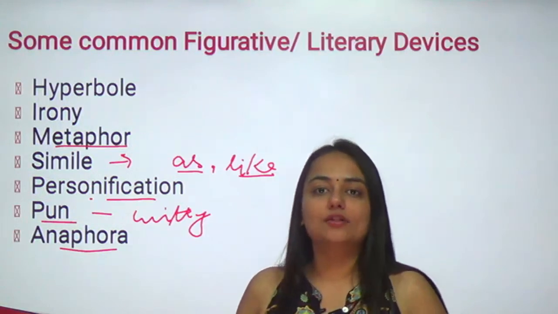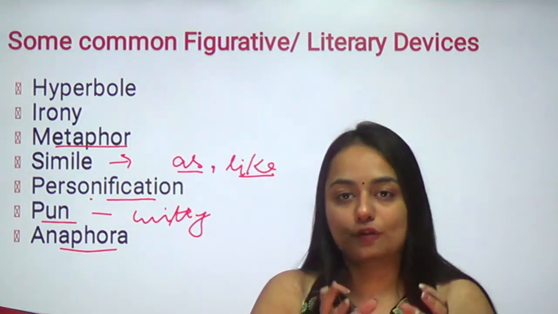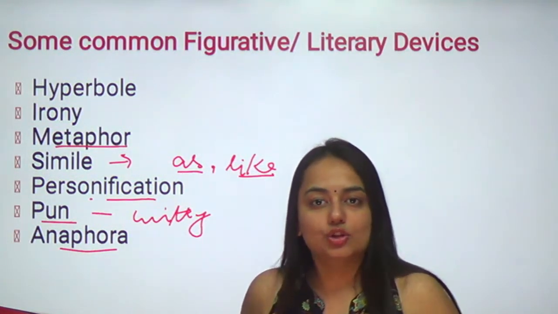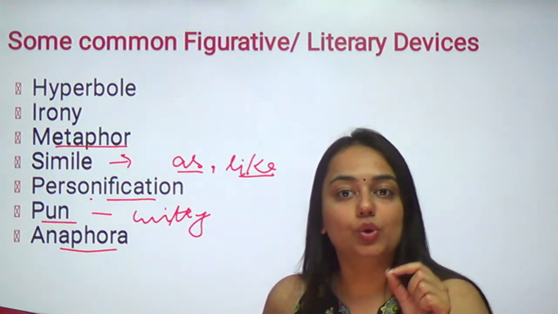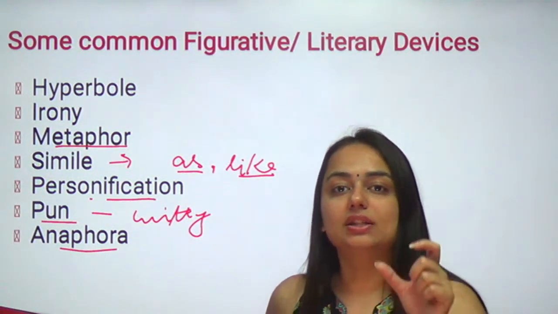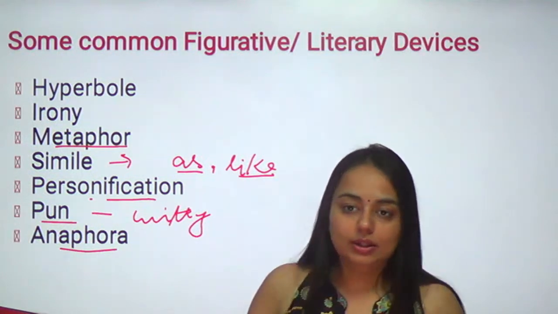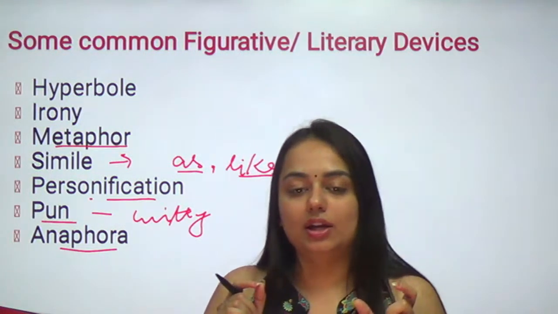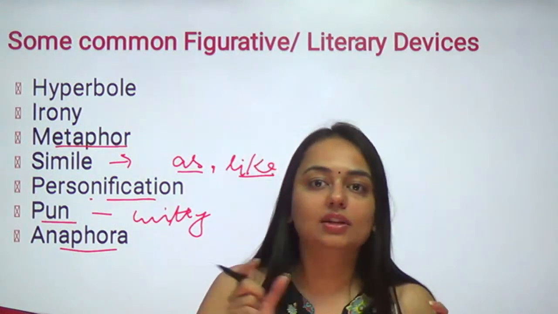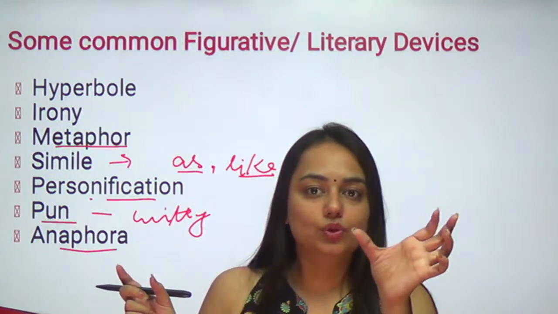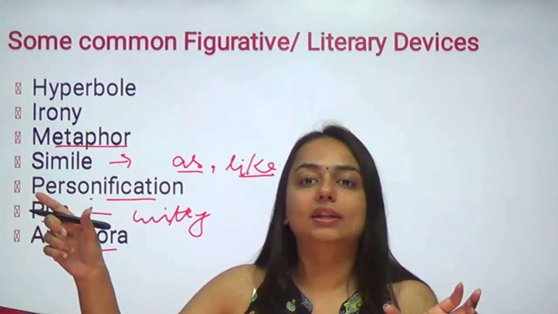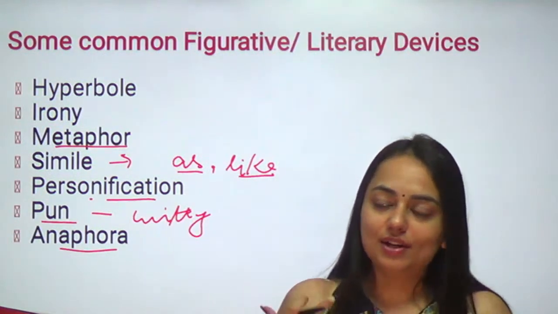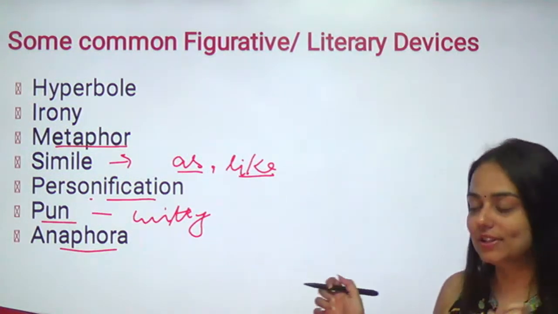Moving on, we have anaphora. Anaphora is repetition of a word or a phrase again and again for some desired effect. So if the writer or the poet wants to emphasize something, he would repeat it again and again. For example, the poem The Hollow Men by T.S. Eliot. He has used this phrase, we are the hollow men, we are the stuffed men. So he again and again used this phrase, we are, and men at the end. When you do this again and again using the initial part, that is known as an effect, which is anaphora. You try to emphasize that thing.